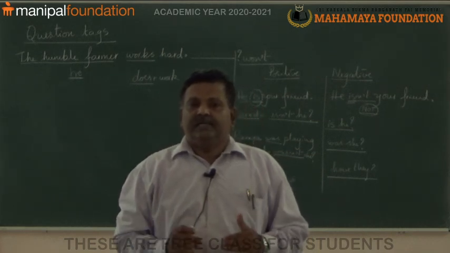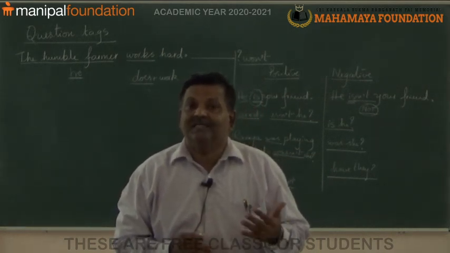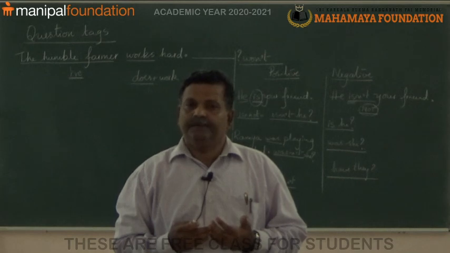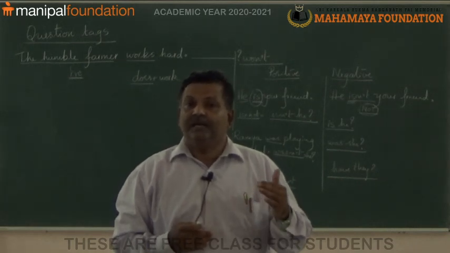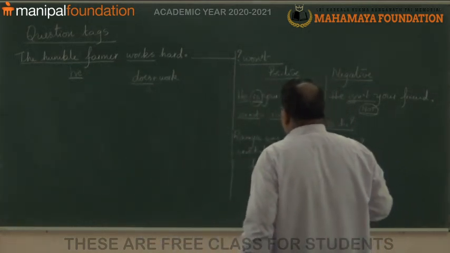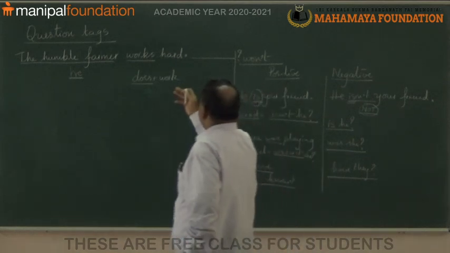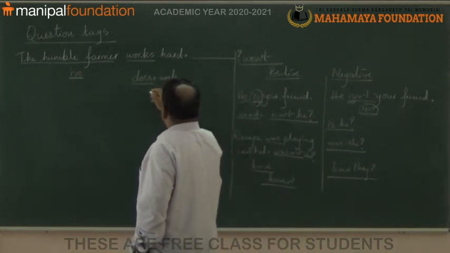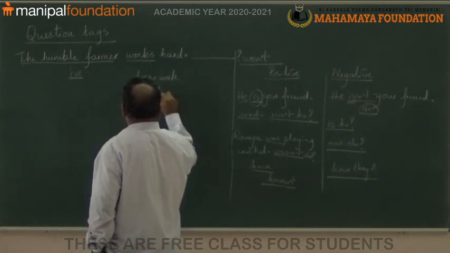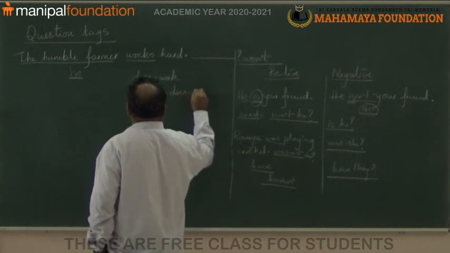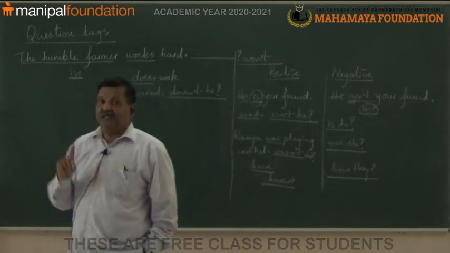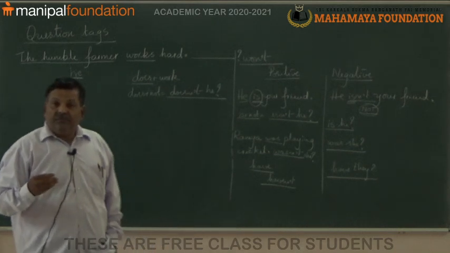If the sentence is the humble farmer worked, W-O-R-K-E-D, past tense, then the auxiliary should be did. How? He did work. Now, the humble farmer works hard, that means does plus work. So, does plus not, that means doesn't he, doesn't he.